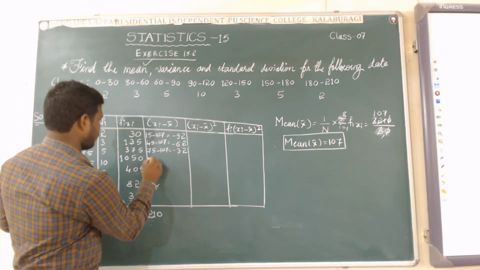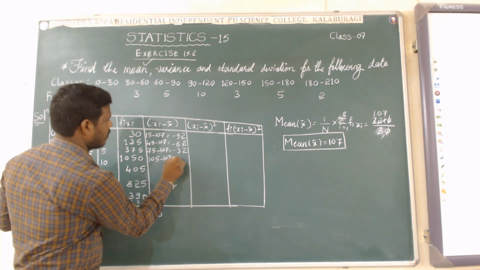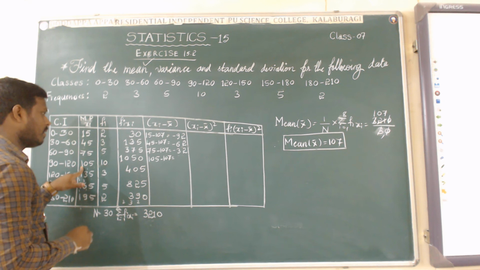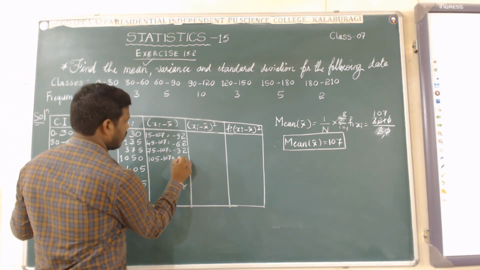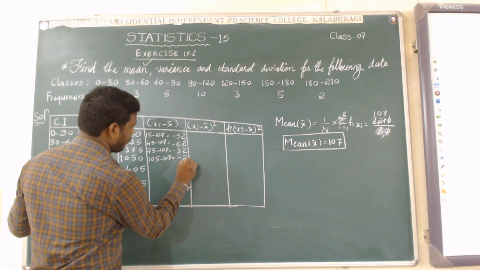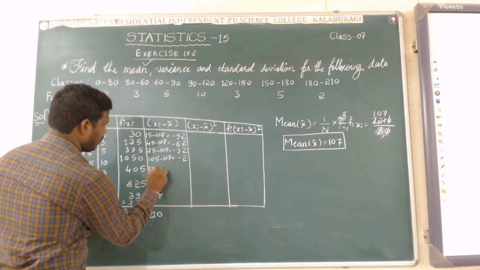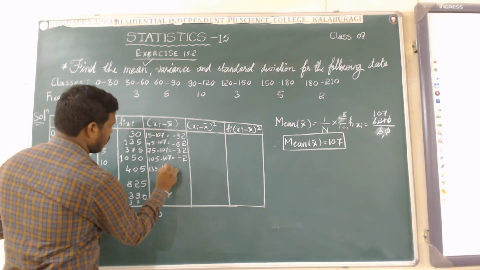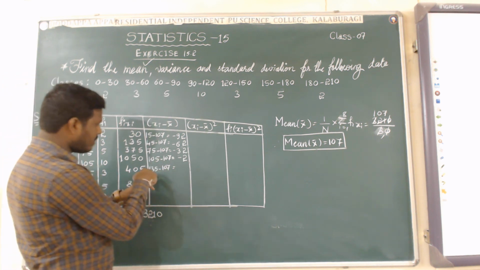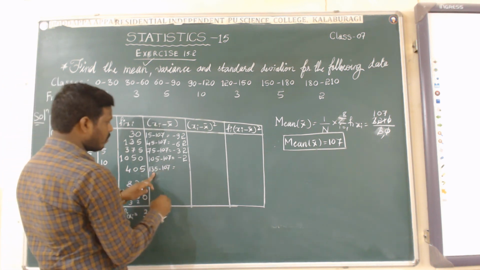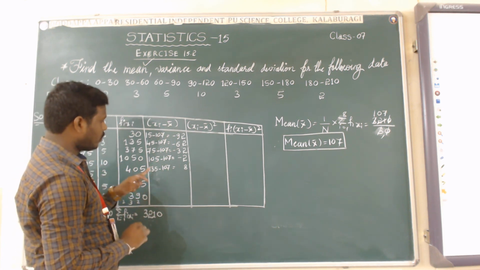Next, 105 is there. 105 minus 107. Then how much will you get? Minus 2. Again 135 is there. 135 minus 107. You have to subtract 107 from this 135, so it will not go, so you write 8. So left 12.